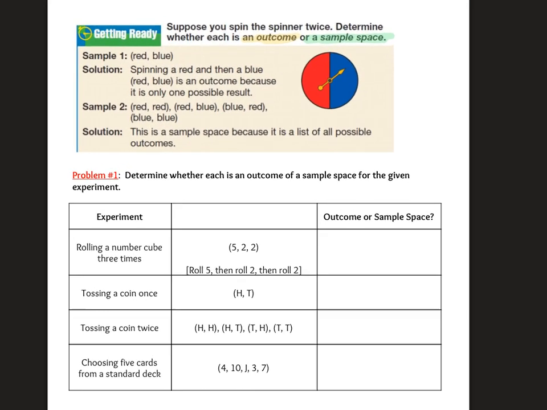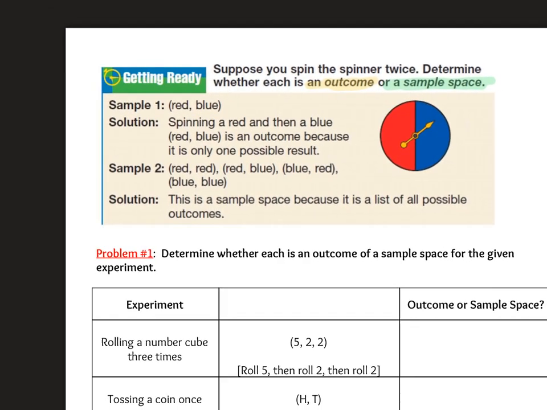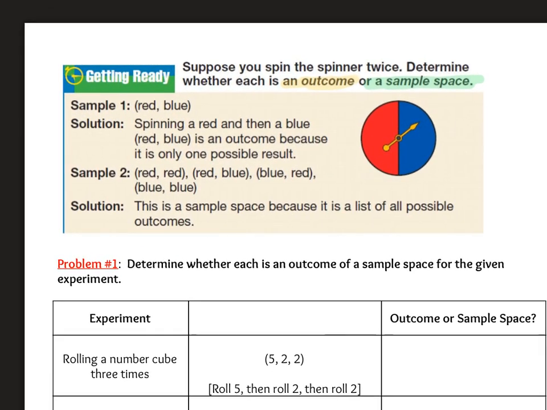Here we have a spinner that just has two sides. It has red and blue. And if we look at the situation of spinning the spinner twice, and we say we get a red and then a blue, we call that an outcome, because that's only one possibility of what could happen if I spin the spinner twice. Getting red and then blue is one situation.